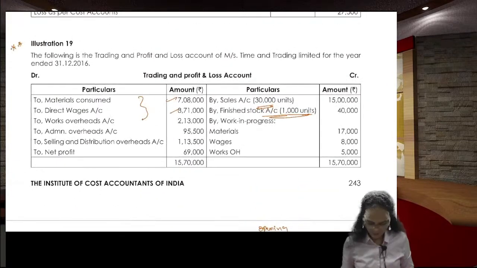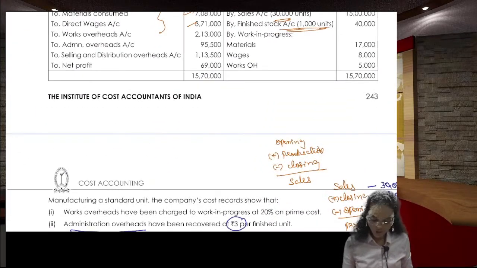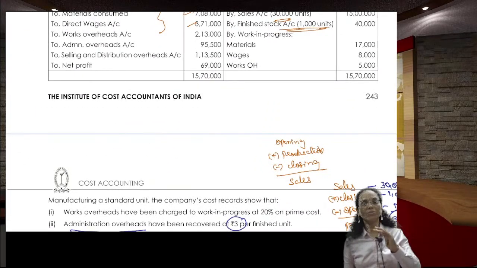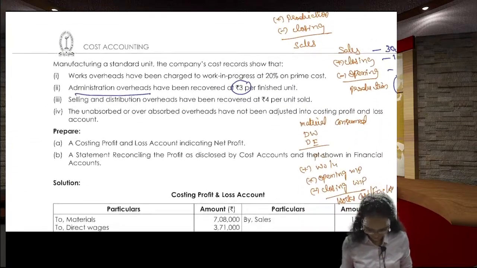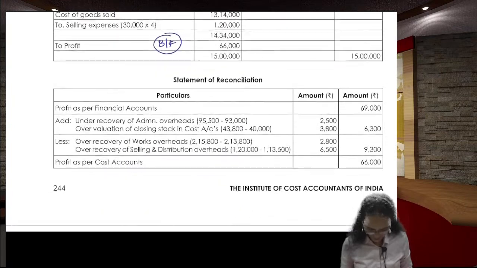The financial P&L is also given. So you need to check each and every item in the cost and the financial. If it is under-recovered or over-recovered, undervalued or overvalued, based on that you need to take the decision. Right. So we have calculated this one.